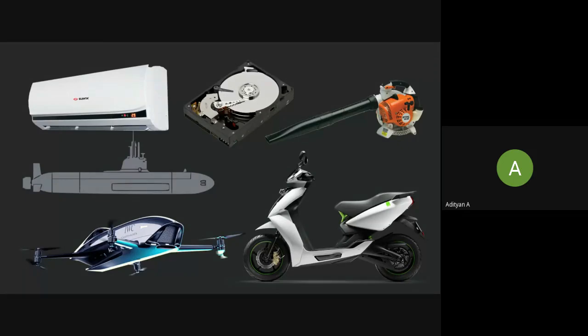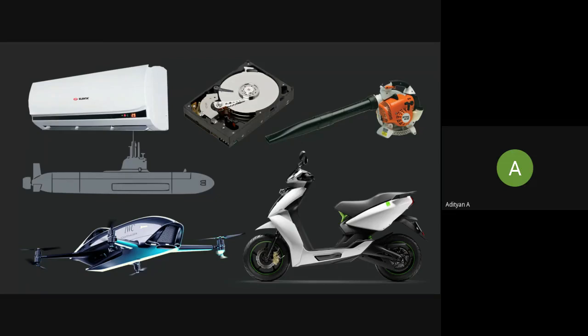Right. Modern day air conditioners use brushless DC motor. DVD writers and readers also use brushless DC motor. And the one that you see here on the top right corner is an electric blower that also uses a brushless DC motor. And something that came as a shocker to me was that submarines today also use brushless DC motor. Modern day submarines use brushless DC motors to propel themselves underwater. Then we have Aether 450, which is something very common in India these days, especially in Bangalore. And it is also powered by a brushless DC motor.